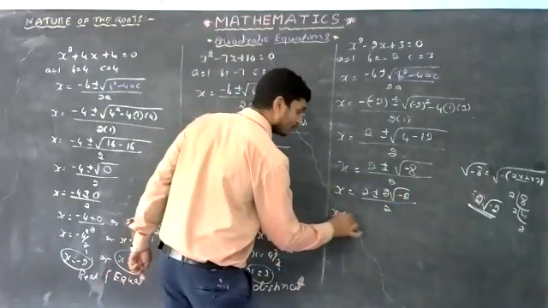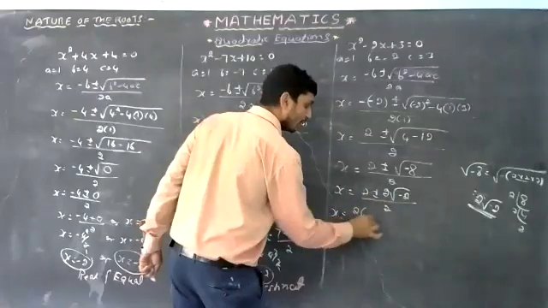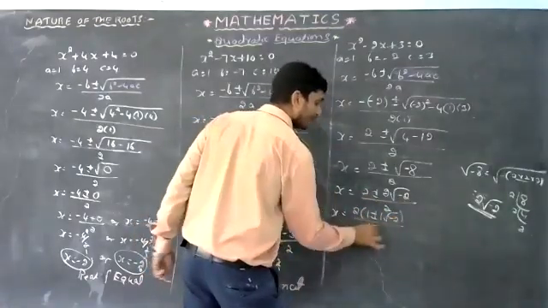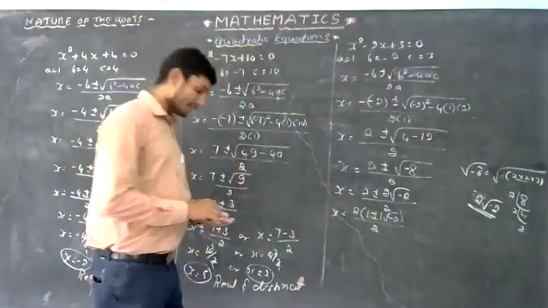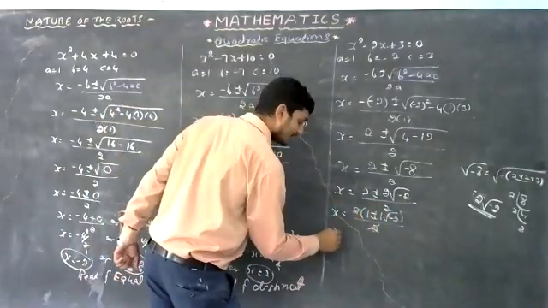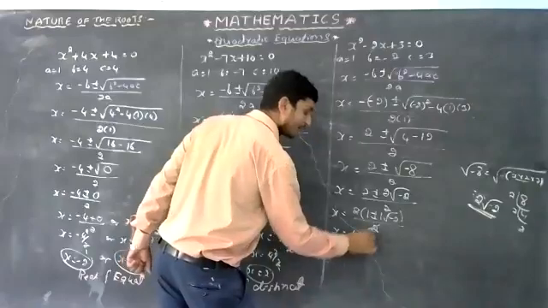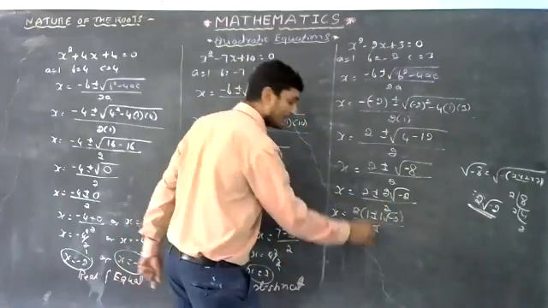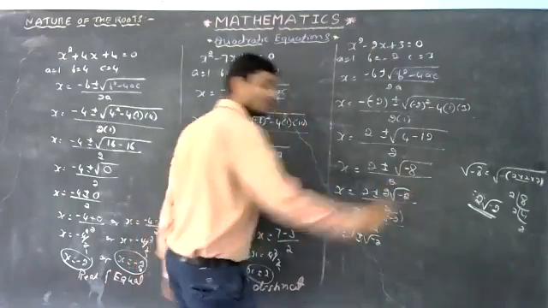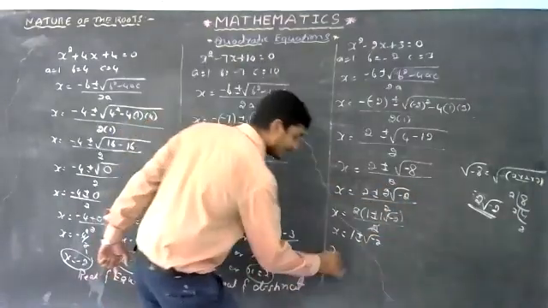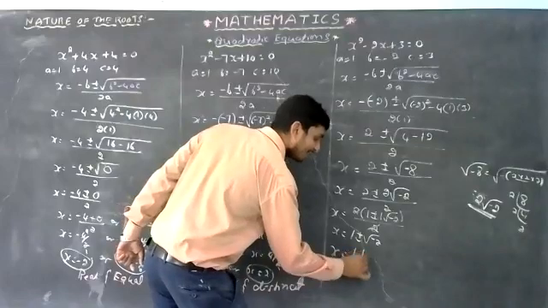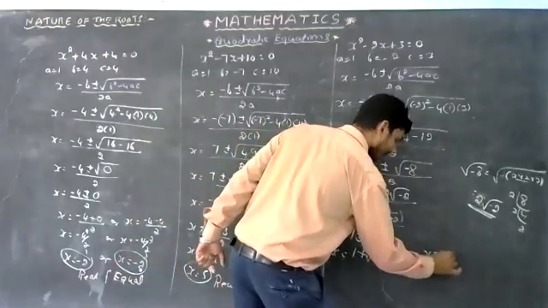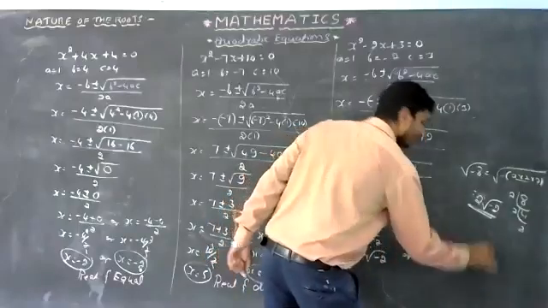That is x is equal to, you take the common factor, 2 outside: 2 into 1 plus or minus 1 square root of minus 2, whole divided by 2. Yes, the 2s get cancelled. x is equal to 1 plus or minus square root of minus 2. One answer is x equals 1 plus square root of minus 2, and another answer is x equals 1 minus square root of minus 2.